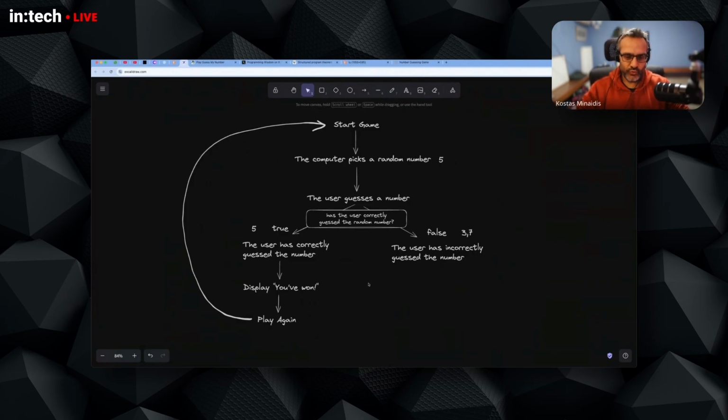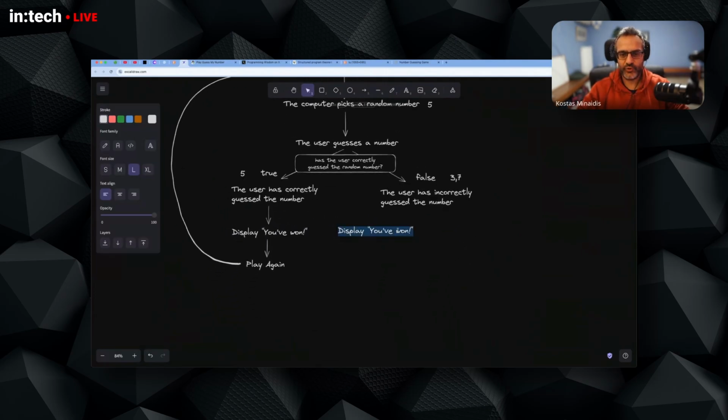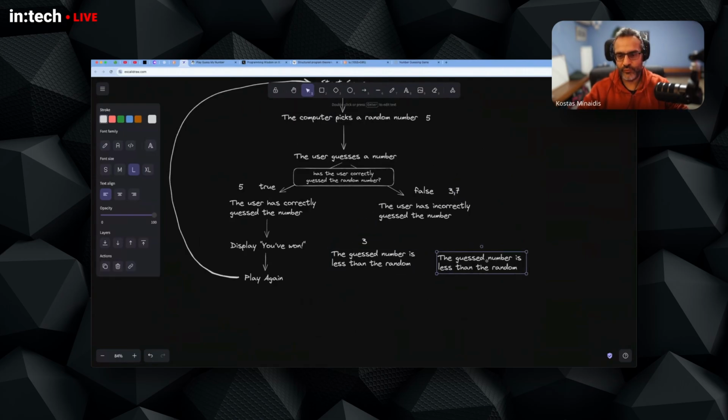As the game goes, you have once again 2 options or 2 choices. Or let's say it diverges into 2 branches. So the guessed number is less than the random number the computer has picked. So if you have like 3, right? Or of course you have a number that's greater than the random number.